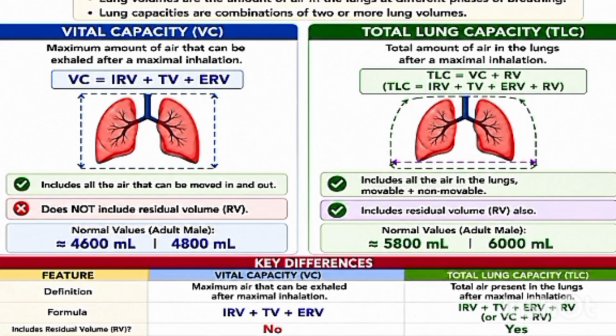Like in vital capacity, three types of lung volume combined: inspiratory reserve volume, tidal volume, and expiratory reserve volume. Now, what is vital capacity and what is total lung capacity?